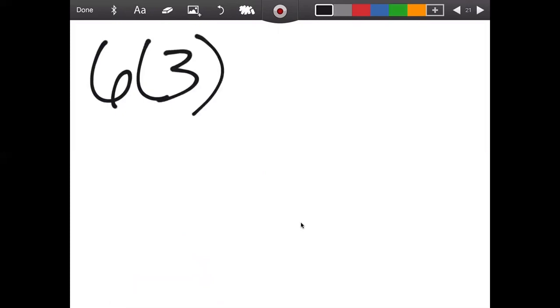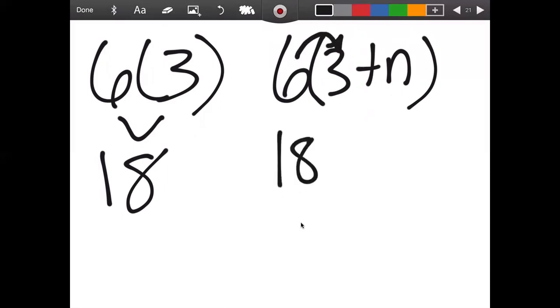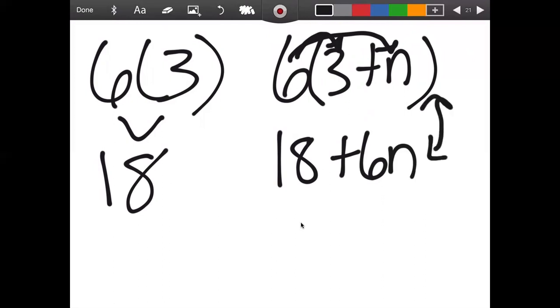So for instance, if we had 6 parentheses 3, this is going to tell me 6 times 3, or 6 times 3 is 18. So the value is 18. 6 parentheses 3 plus n. Well, the distributive property is going to tell me I can distribute the 6 over the 3. So 6 times 3 is 18. And then 6 times n. And 6 times n is 6n. So these two expressions are equivalent. They're the same. They're going to give you the same value.